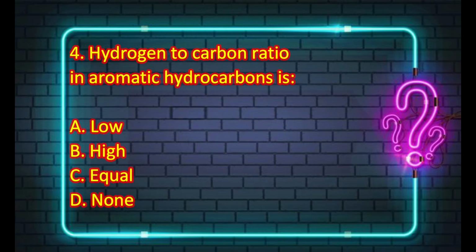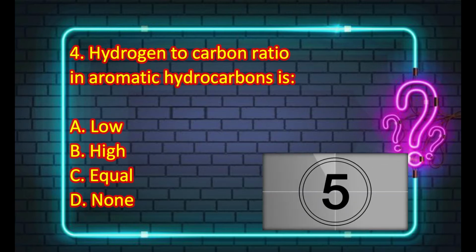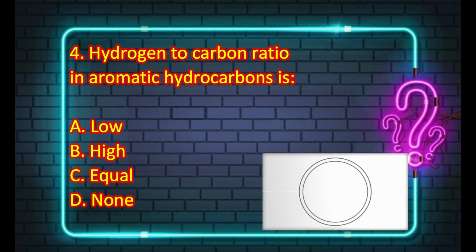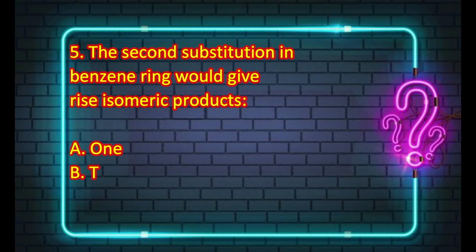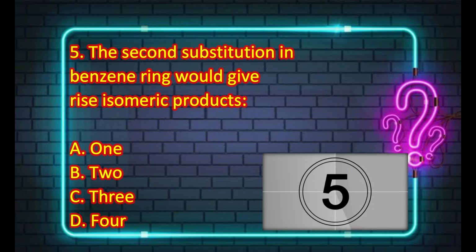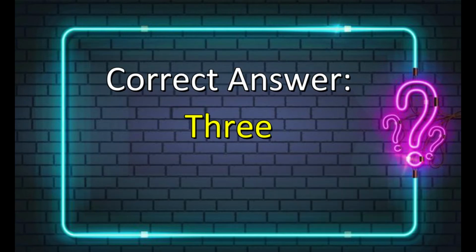The hydrogen to carbon ratio in aromatic hydrocarbons is low, high, equal or none. The correct answer is low. The second substitution in benzene ring would give rise to isomeric products 1, 2, 3 or 4. And the correct answer is 3.